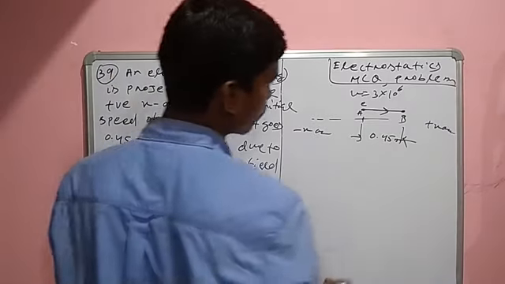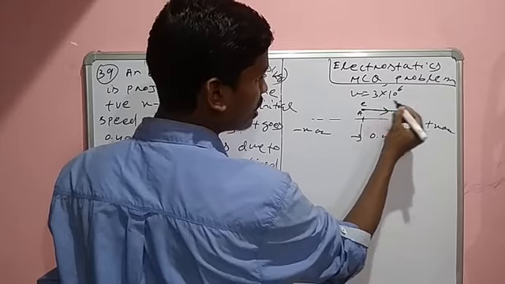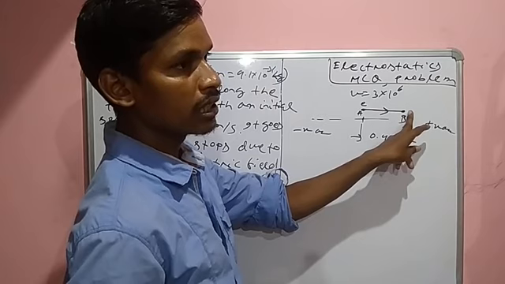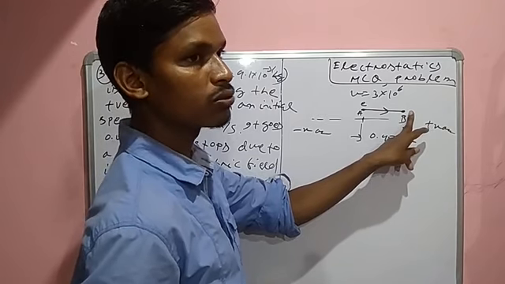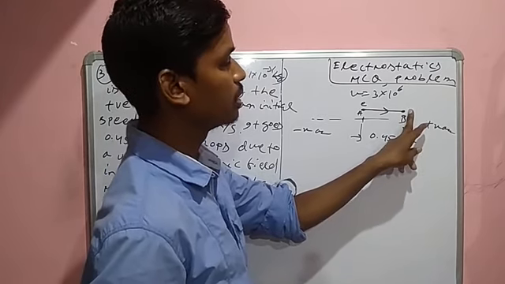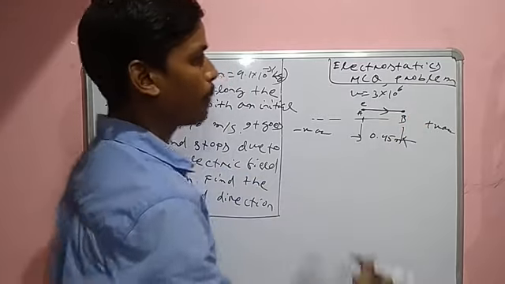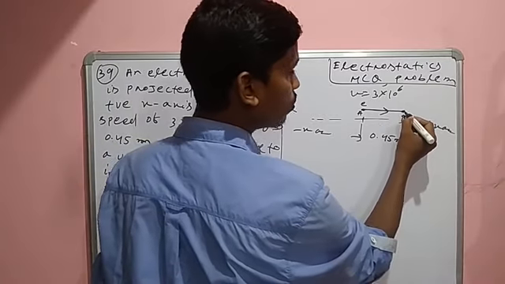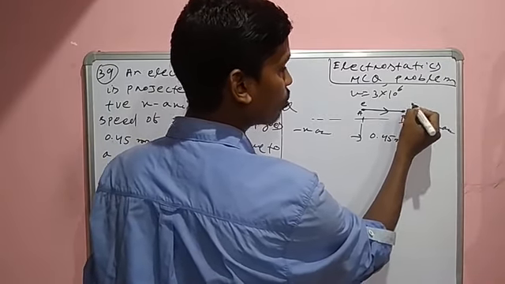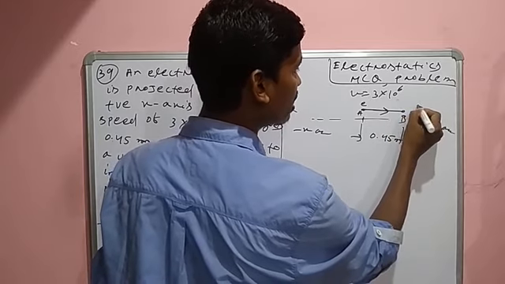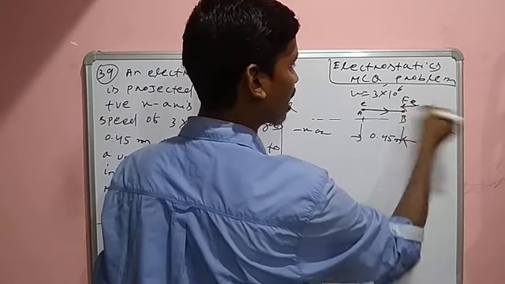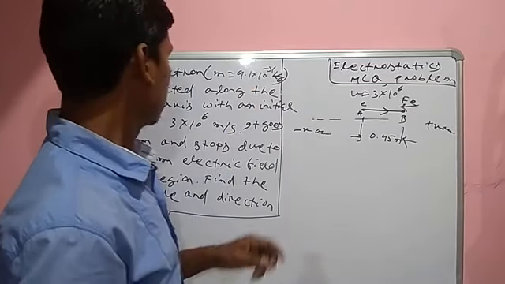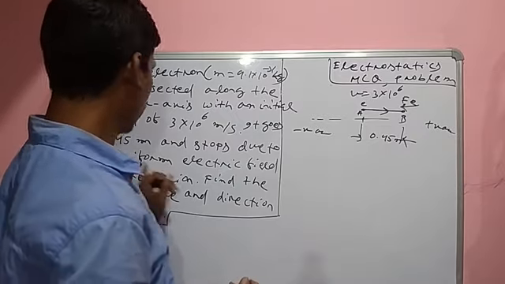That means whenever the electron reaches B, it stops at B due to the application of an opposing force. Whenever the electron reaches this point, the electrostatic force acts in this direction. So that's why the electron stops due to the uniform electric field.